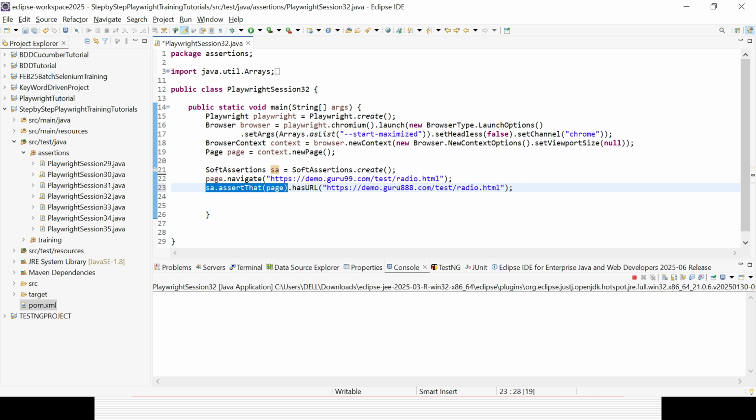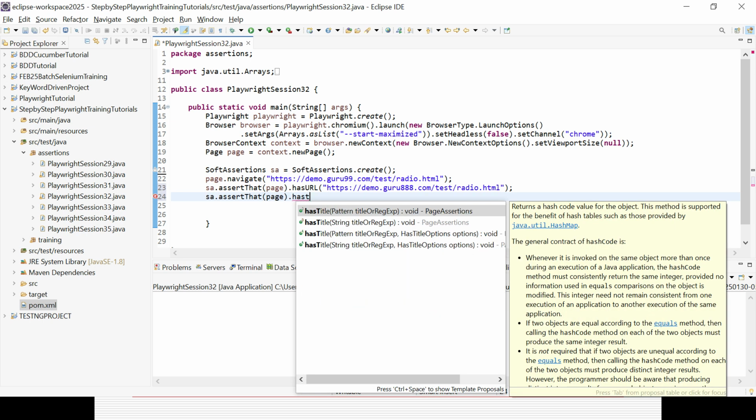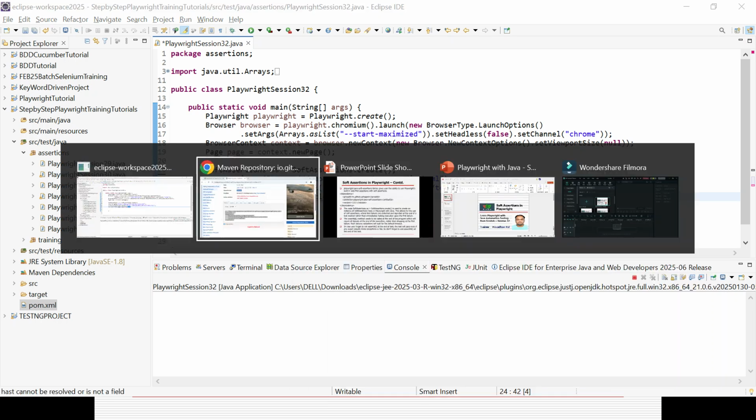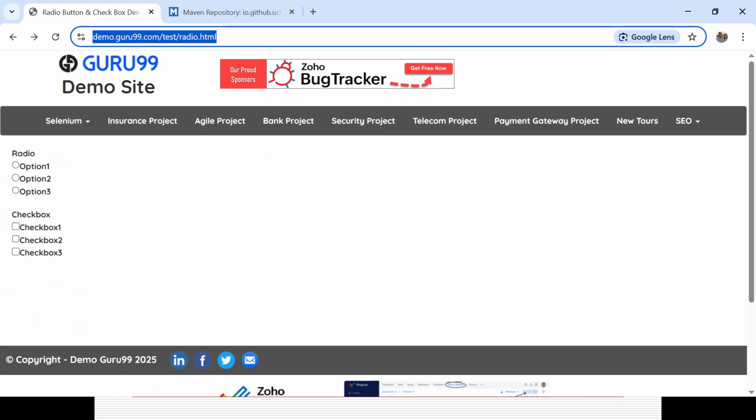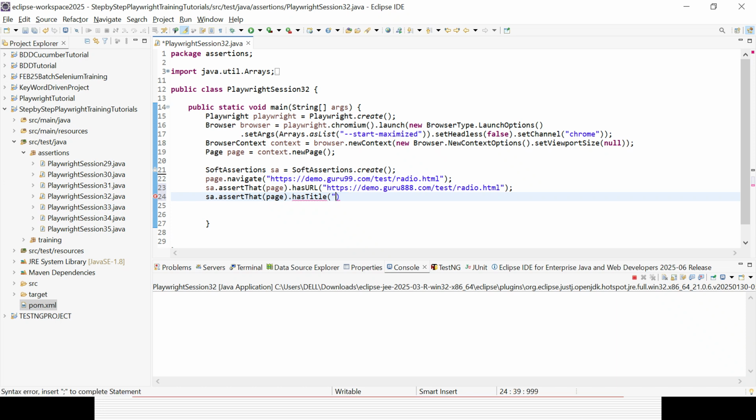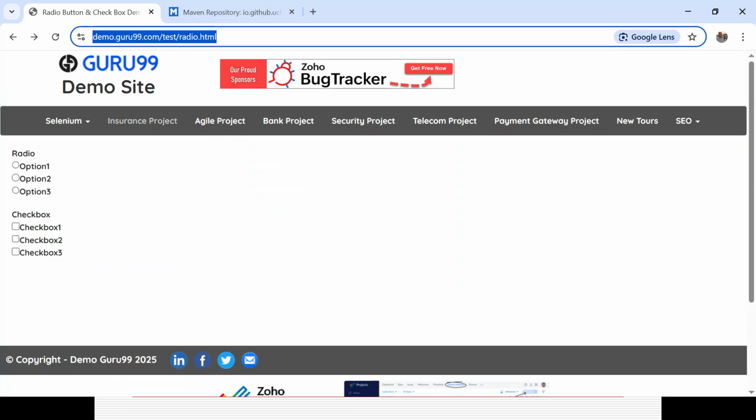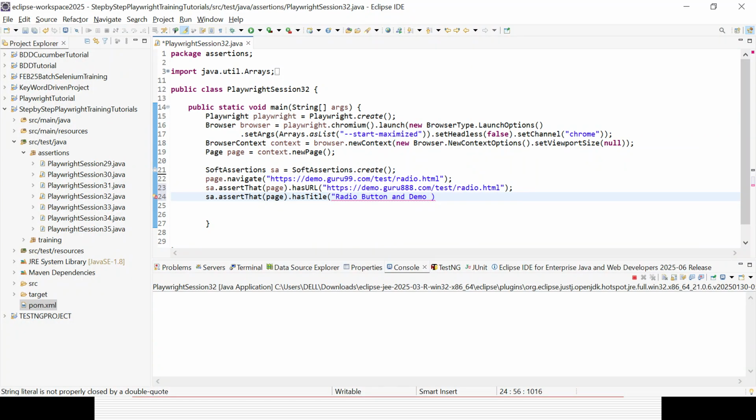Similarly, I can check the page level title as well. What is the title of this particular page? You can see it is coming as radio button and checkbox demo. Instead of the ampersand sign, I can give the word and: radio button and checkbox demo. So I've changed it a little bit, and it will fail actually. But let's see the tweak here.